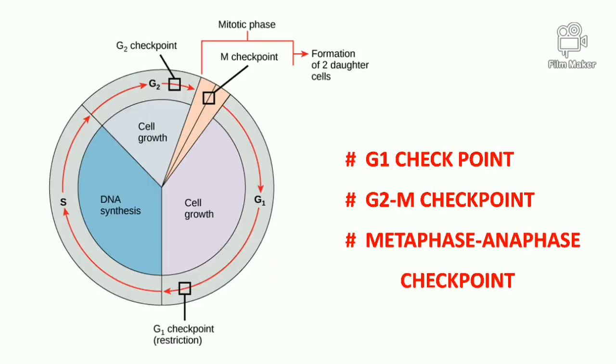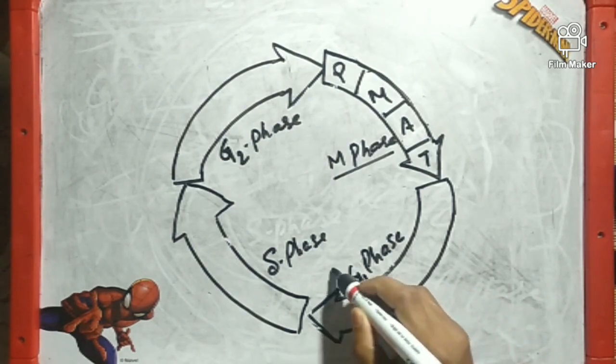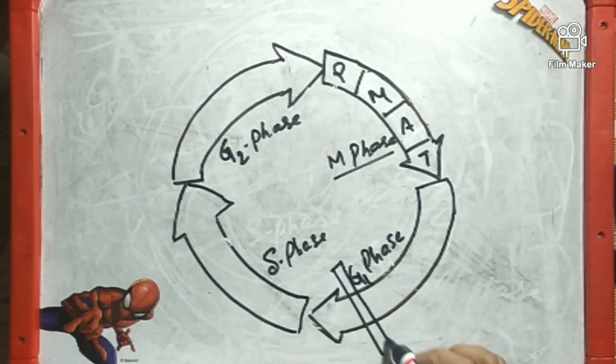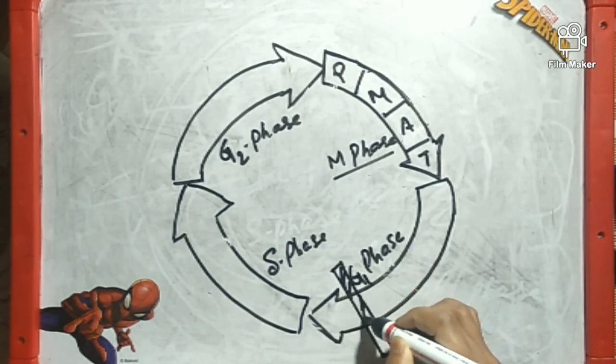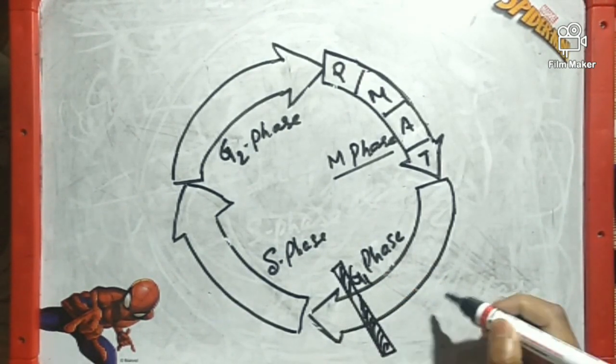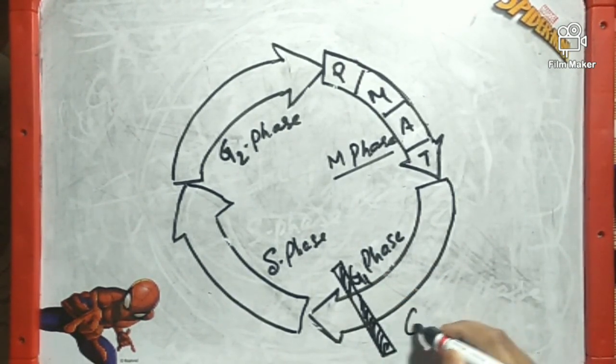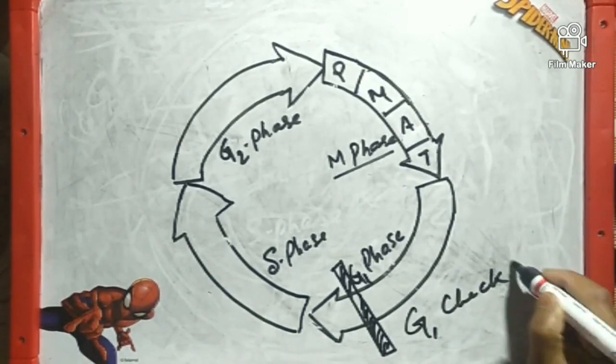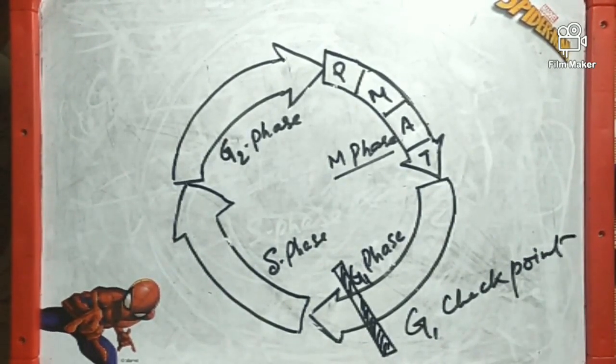There are three checkpoints or restriction points in the cell cycle. They are the G1 checkpoint, another is the G2M checkpoint, and then the Metaphase Anaphase checkpoint. So the G1 checkpoint is located here, during the G1 phase. This is called the G1 checkpoint, number one.